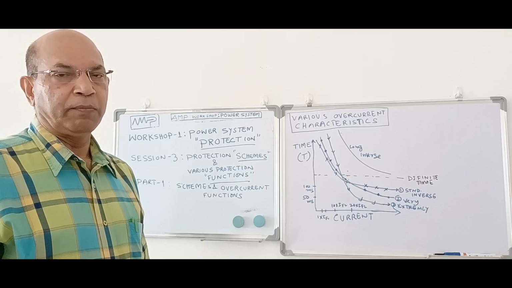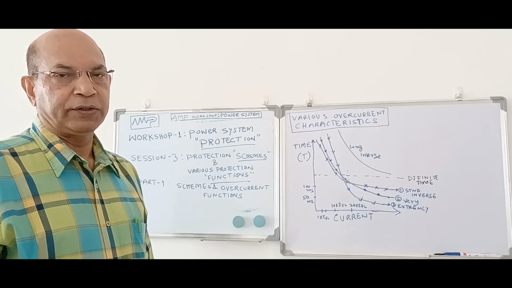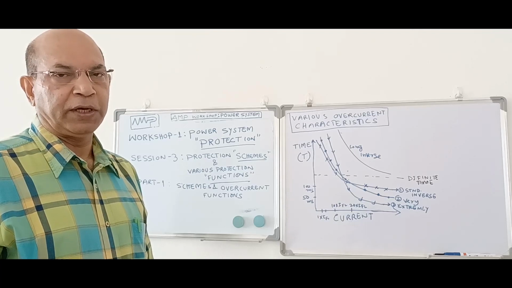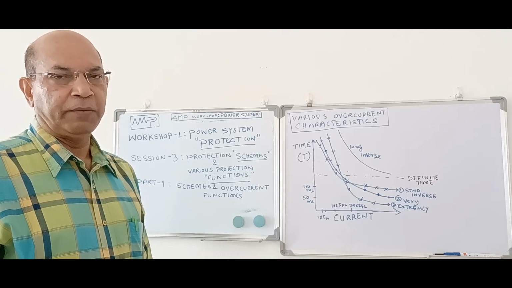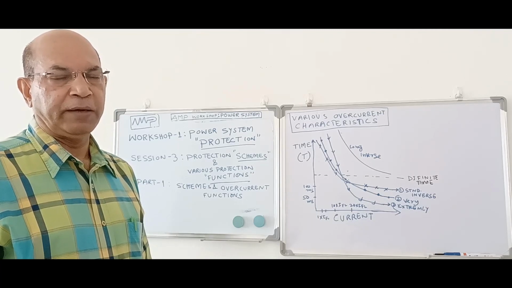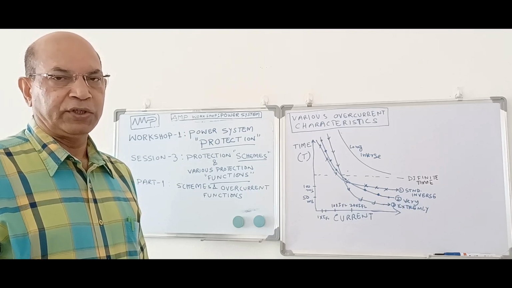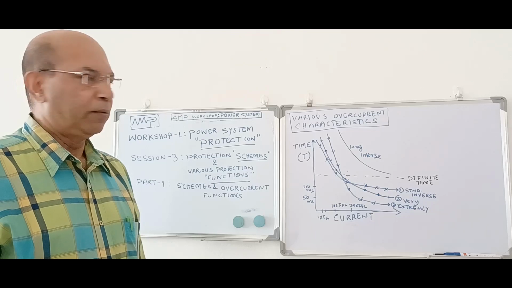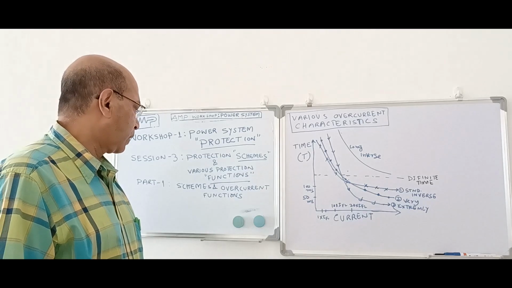We will try to complete each part within 45 minutes, as various friends recommended. In line with their request, I am trying to complete each part within 45 minutes. So let's start Session 3, protection schemes and various protection functions.